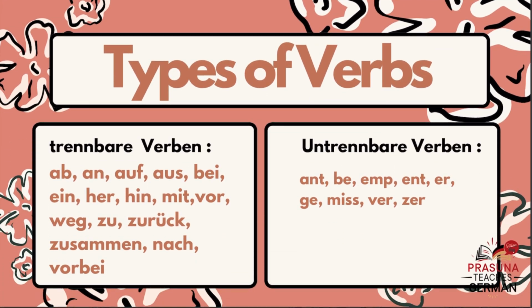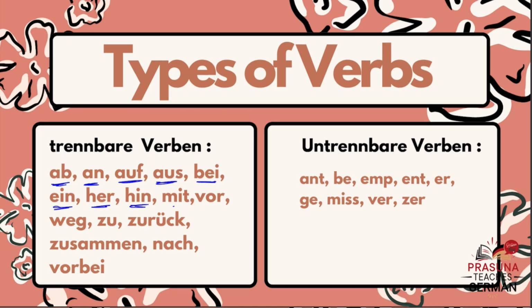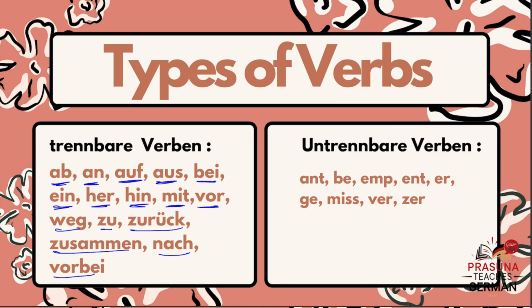Now, the major question is, when do I have to consider the verb as a separable verb? What is the rule, and what is the indication or the tip? If you have these prefixes on the verb: ab, an, auf, aus, bei, ein, her, hin, mit, vor, weg, zu, zurück, zusammen, nach, vorbei. If you have these prefixes on a verb, then consider it a separable verb.